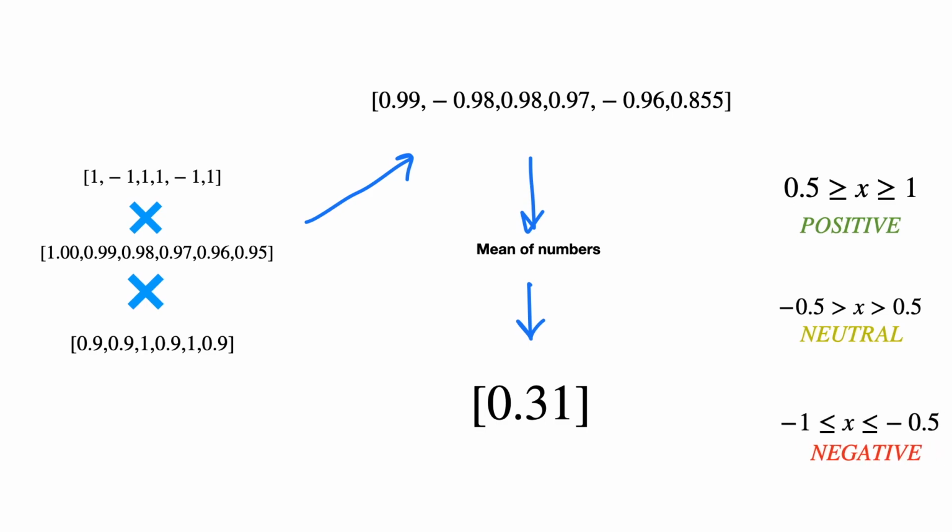The way I've categorized these, if you're between 0.5 and 1, you're positive; negative 0.5 to 0.5, you're neutral; and otherwise, between negative 0.5 and negative 1, you're considered negative. You can come up with whatever classification you want. But the beauty of this is it has some weighting, it has some context, and it has some actual psychology built in on how people actually read and how people actually remember.